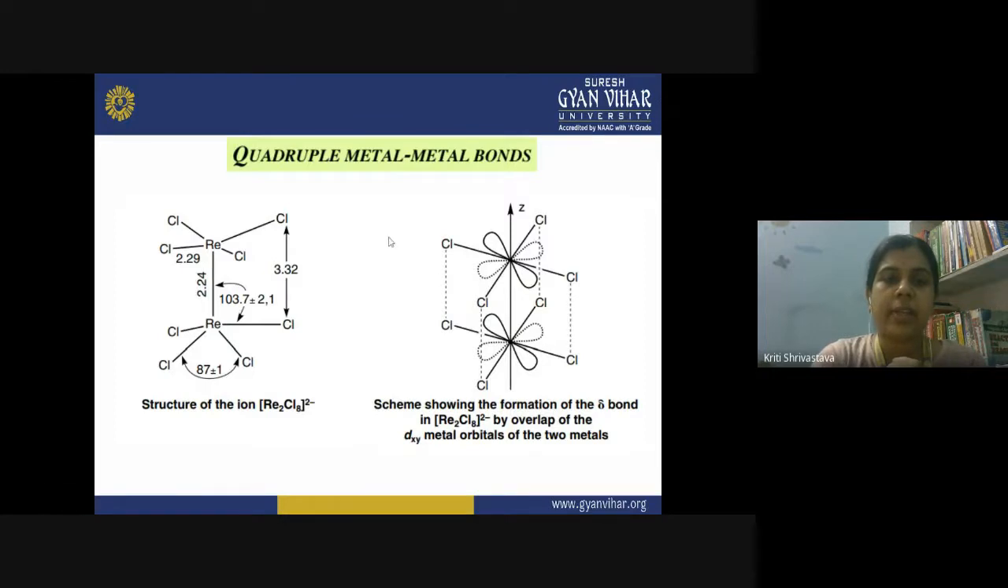This is the example given here for the quadruple metal-metal bonds. This is the structure of your rhenium ion Re2Cl8 negative, and the two rhenium ions have three fluorine atoms as a ligand, and the distances are mentioned here, and the distance between the chlorines is also given here. So you can see the formation of the delta bond in the rhenium by overlap of the dxy metal orbital of the two metals. So this is the dxy metal orbital, and when they overlap front to front, it becomes a weaker interaction, and the delta bond is formed.